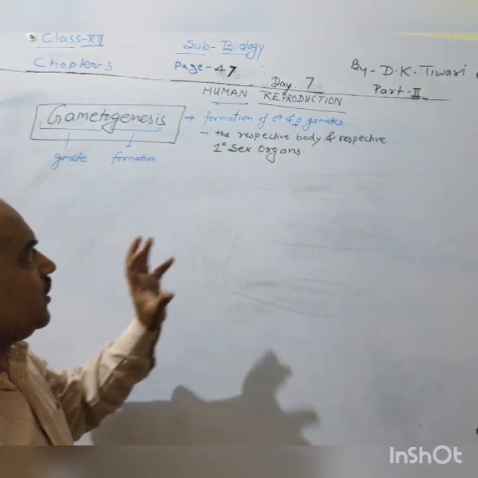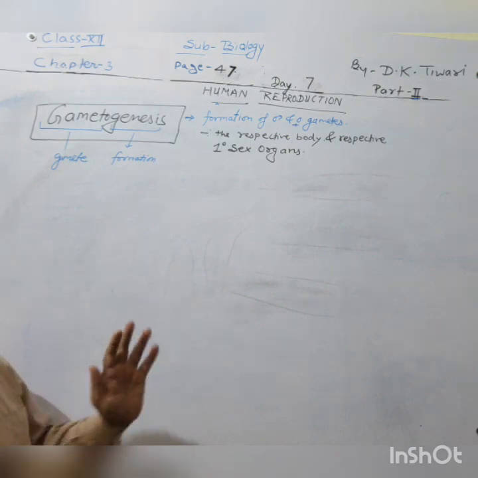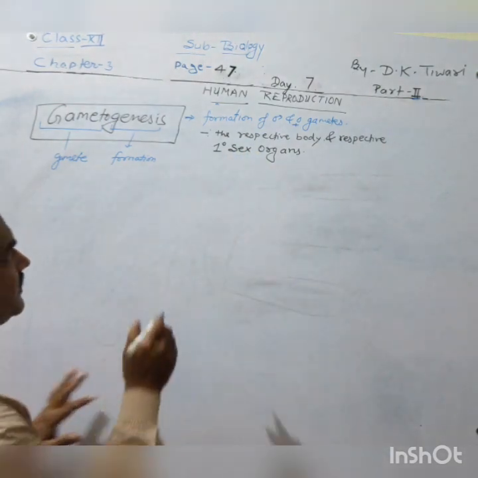So primary sex organs will be basically responsible for the formation of the gametes.